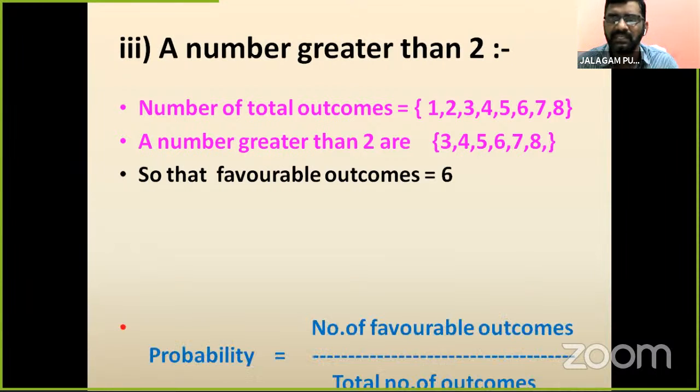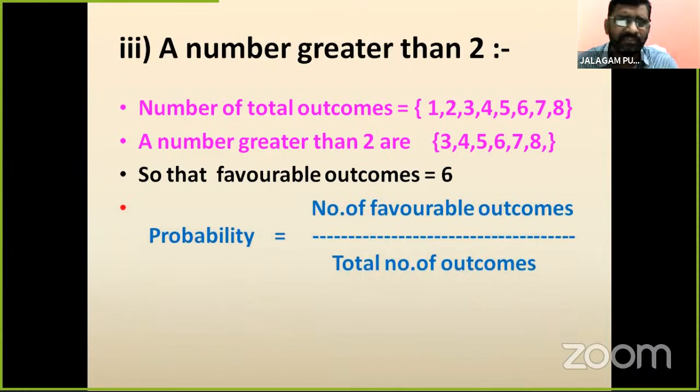Children, watch here once again. Here is the formula for you: probability equals number of favorable outcomes by total number of outcomes. So we simply substitute the values. P of E, here E means an event, is equal to 6 by 8.